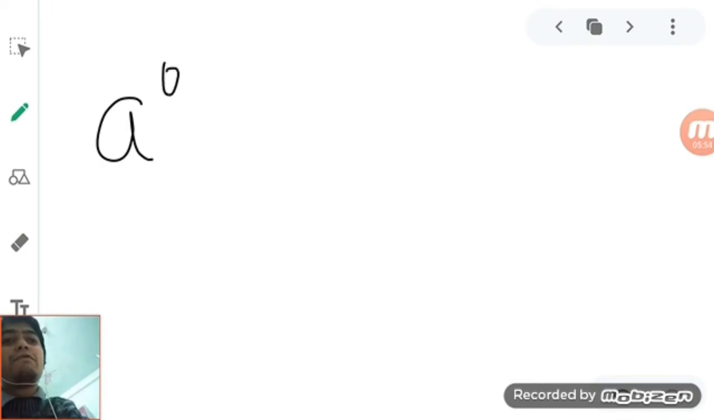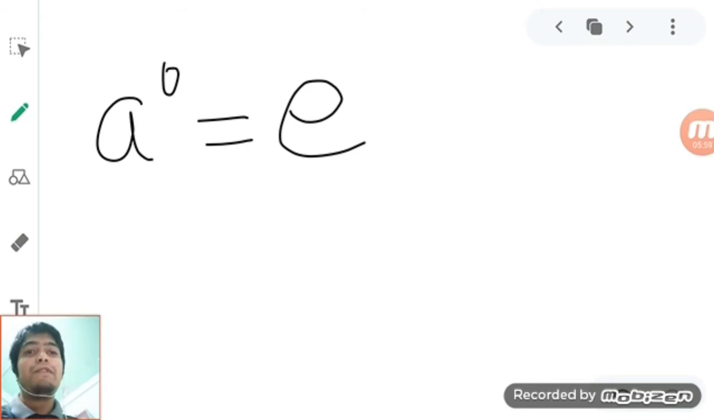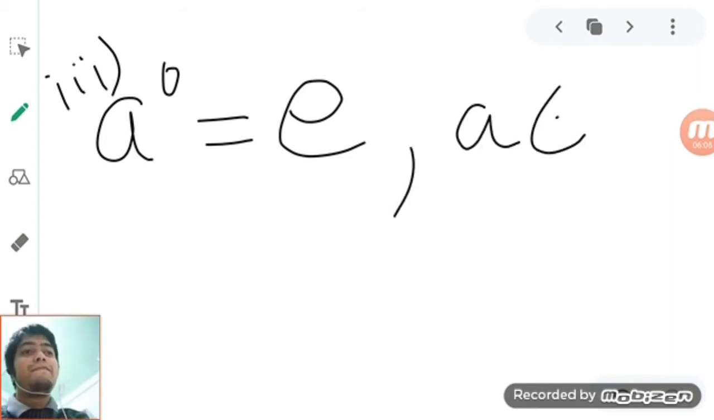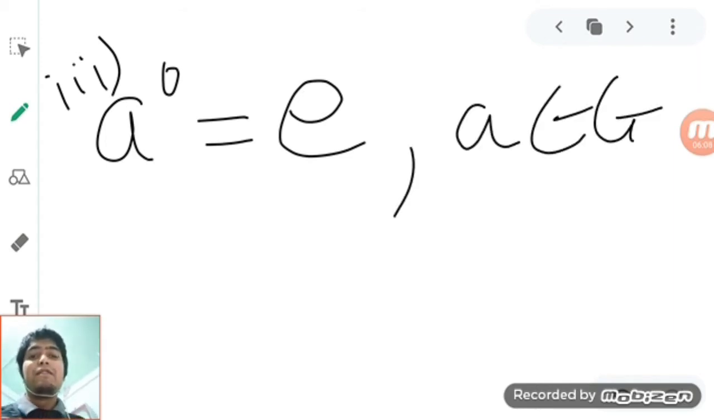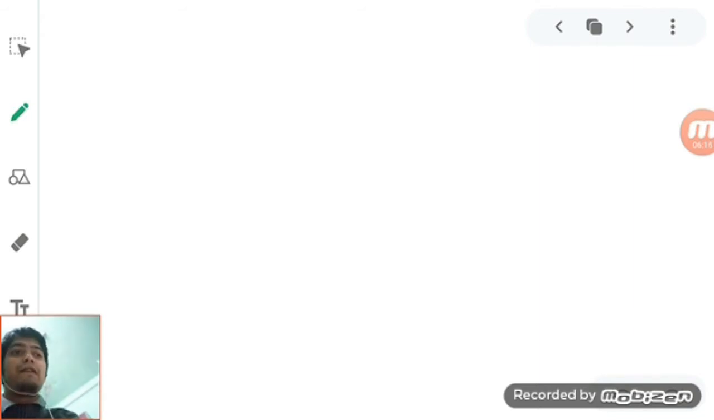A power 0, do not write this as 1. In fact, for a group it is equal to e. So maybe you can take this as the third notation: a power 0, for any a belonging to G, is equal to e. So you have to be very careful with these notations. I will give you some exercises so that you can be more familiar, but now let us go ahead with cyclic groups. But before we learn cyclic groups, we will have to learn about generators.